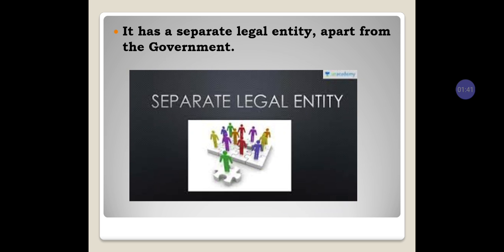It has a legal entity apart from the government. There is a separate legal entity, where the rules and regulations and legal guidance are separate from the government. So there is no influence of the government, where we need to follow this or that. All those things are not there. So there is a legal entity.